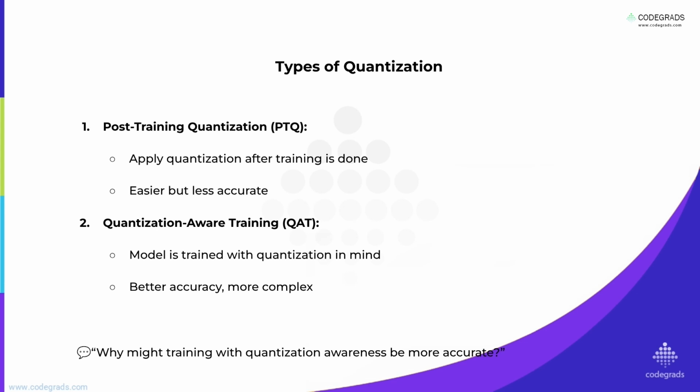Here is something to ponder. Why might training with quantization awareness be more accurate? Think about how the model can adapt if it knows the constraint beforehand.